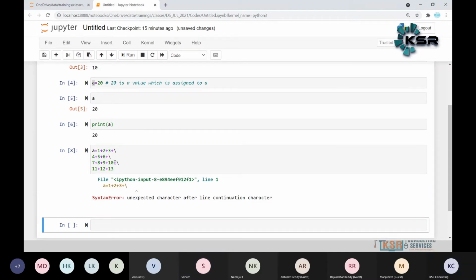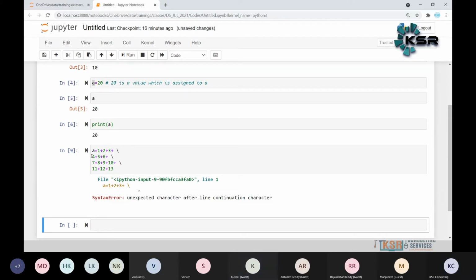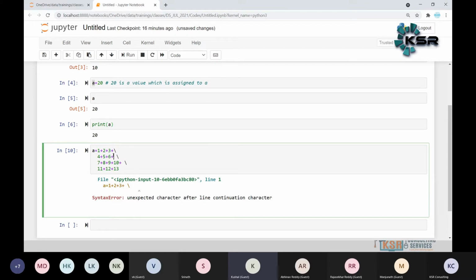Perfect. Still we are getting the error. Why? Can anyone think about it? We have given spaces after the slash. Okay, what about now? Check it. After the slash in the first line there are spaces?